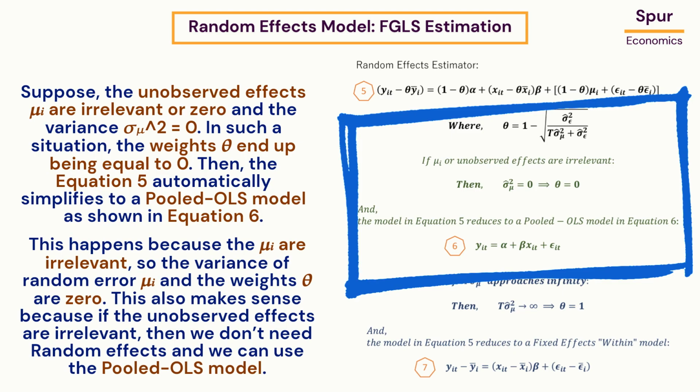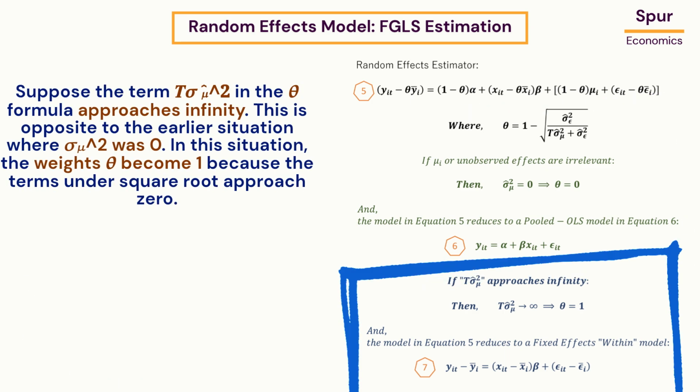This happens because the μi are irrelevant, so the variance of random error μi and the weights theta are 0. This also makes sense because if the unobserved effects are irrelevant, then we don't need random effects and we can use the pooled OLS model.